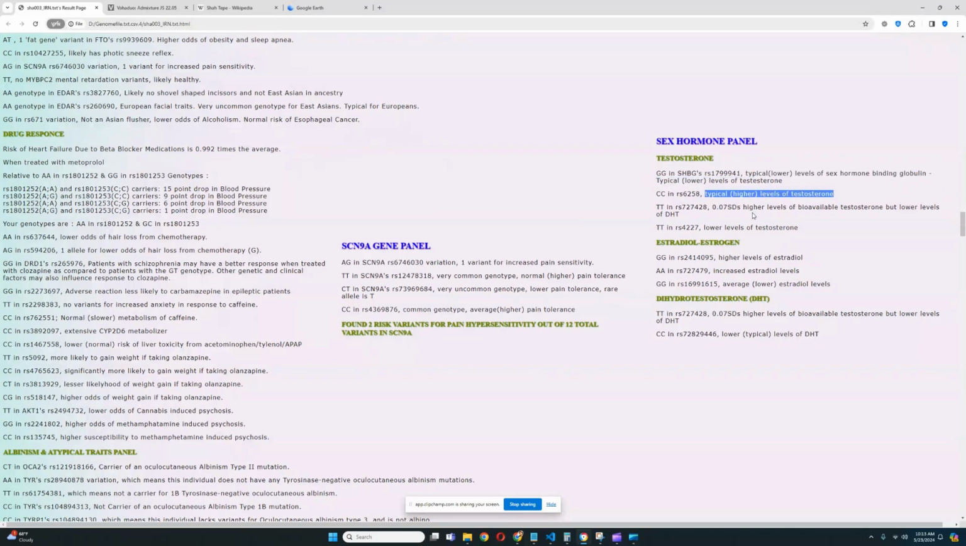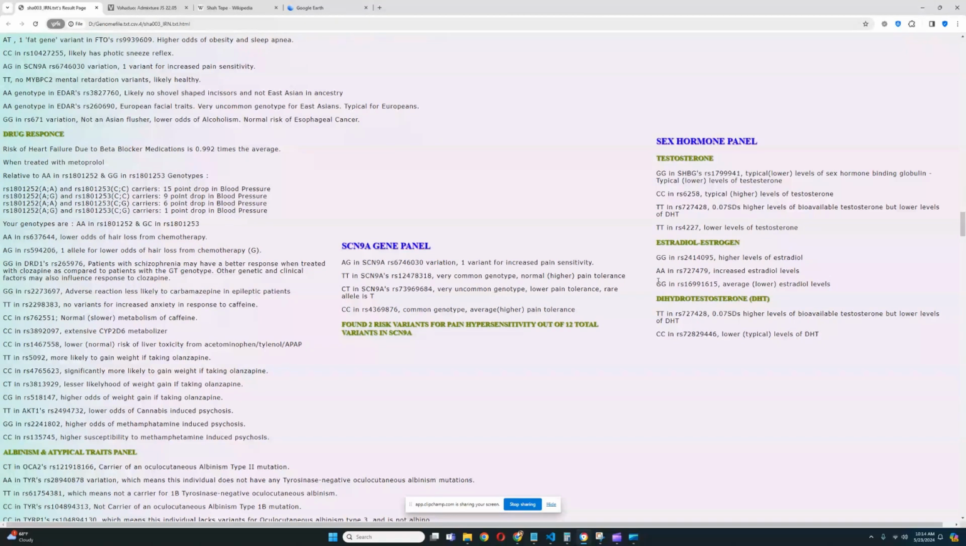Higher levels of testosterone, higher levels of bioavailable testosterone, but another genotype for lower levels of testosterone. Looks like she's got 2 genotypes for increased level of estradiol, but 1 genotype for lower levels of estradiol. And looks like she's got 2 genotypes for lower levels of DHT. Definitely very interesting. So 2 genotypes for higher level of estradiol and 1 genotype for lower level of estradiol.